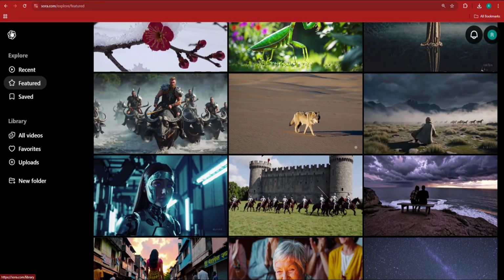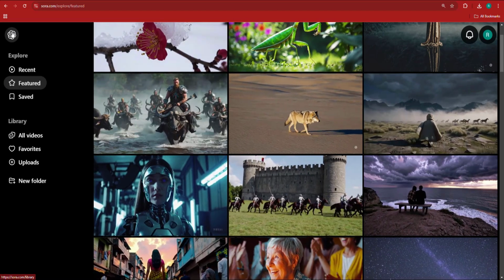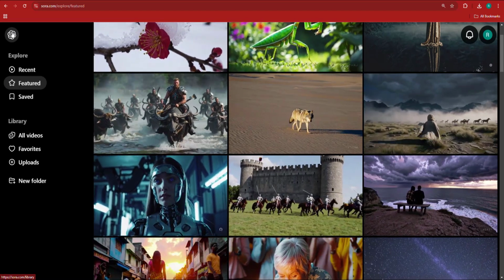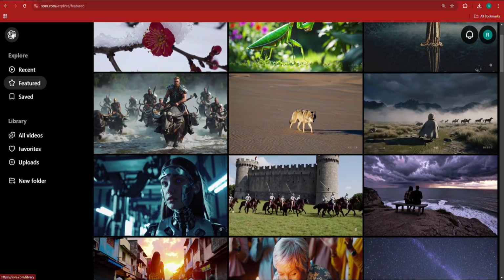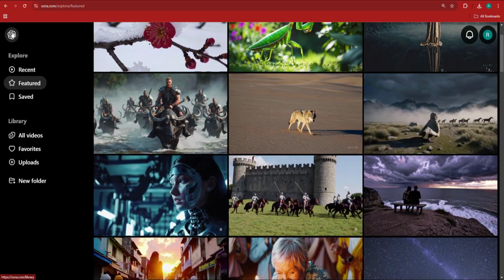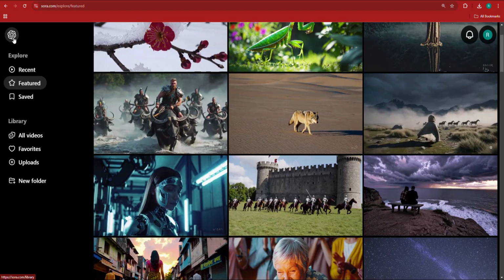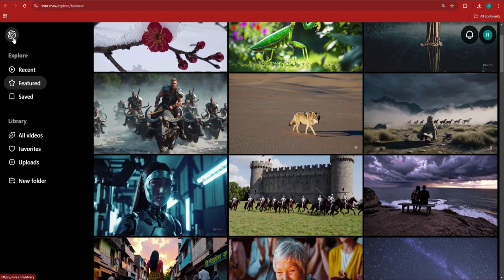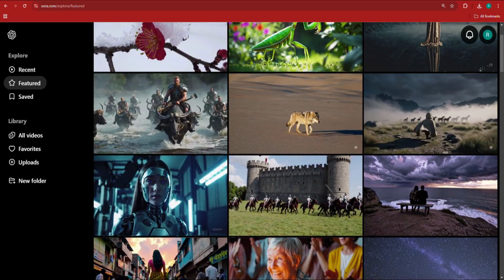Now it says that I have to click to retry. I'm not sure, so I'm going to click to retry again, but I don't really think it's going to do it, right? So I'm going to go back to the Sora featured page. And this will be our last prompt. We're going to take the output of Runway ML, which is going to be a video of a Kraken, and we're going to test it out on Sora and see the quality that it generates.